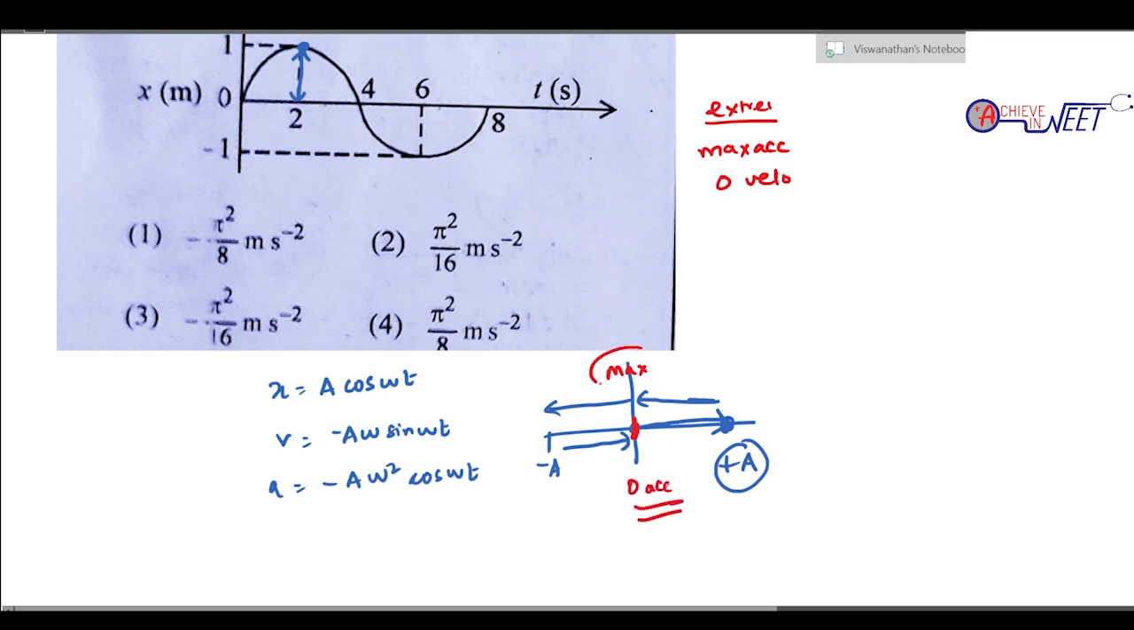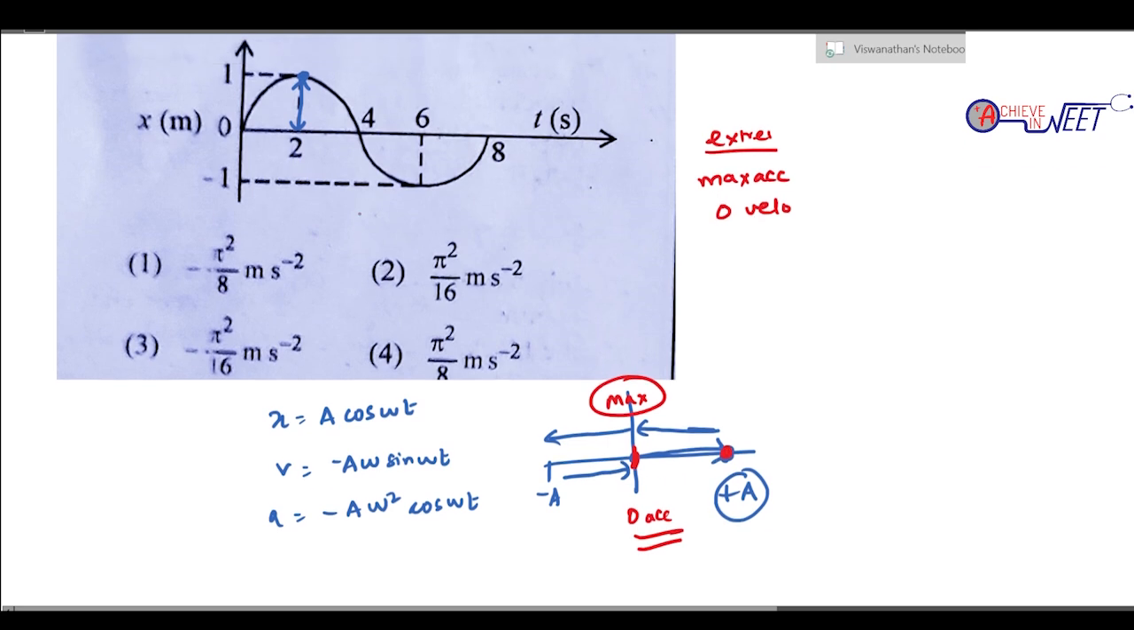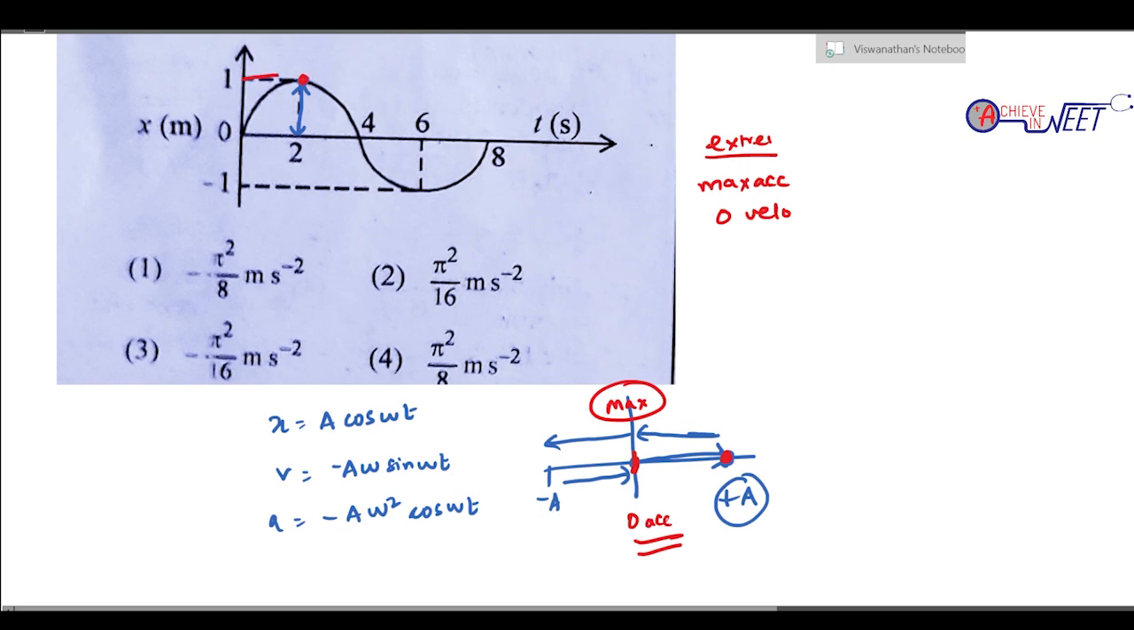So this is one thing which I've already told in the videos. So what we can say is it is at plus a. Obviously the body is at plus a, and amplitude is 1 meter according to the question. So the body is going to move in this direction. So this is positive direction, so acceleration is negative. Now we can rule out the two positive options directly.